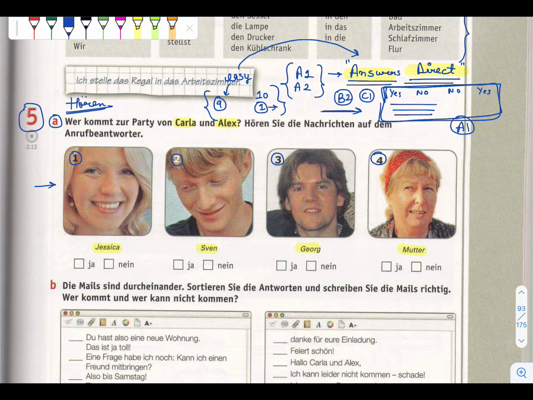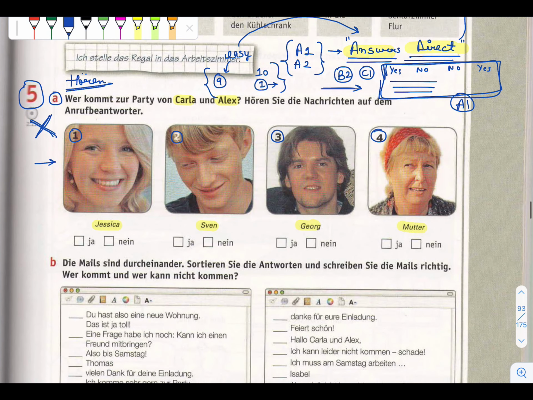So you need to always remember in your mind that if this richtig falsch type of exercise is there in Hören, it is always a direct answer, but at least you should be able to understand that part. If you skip all this exercise of books, then it is very hard for you to understand the Hören in your Goethe exam.